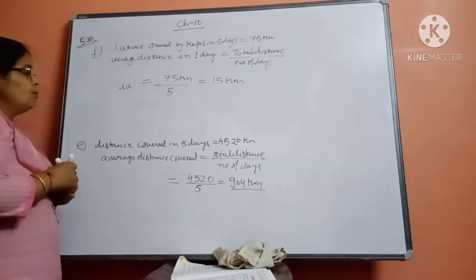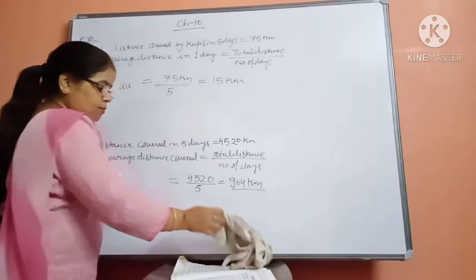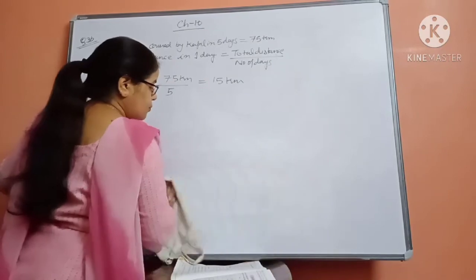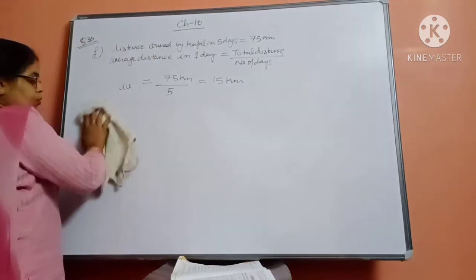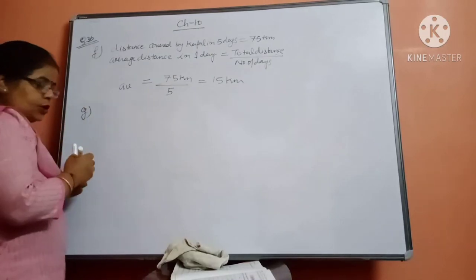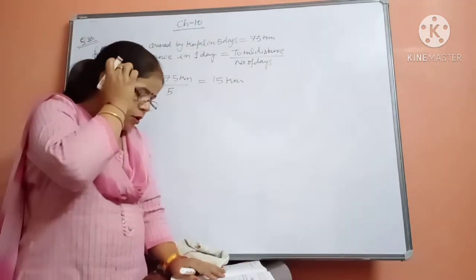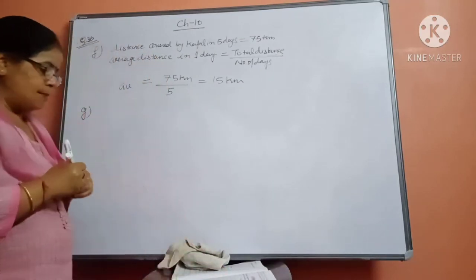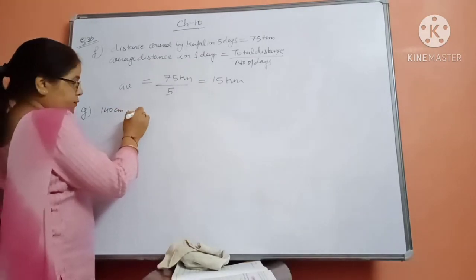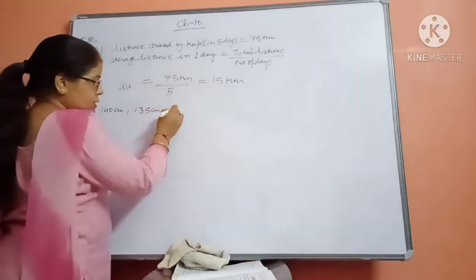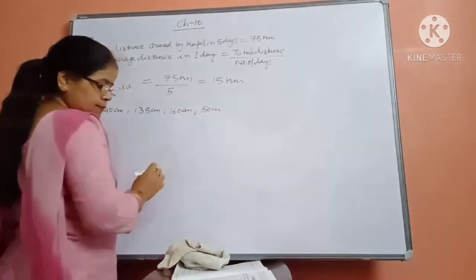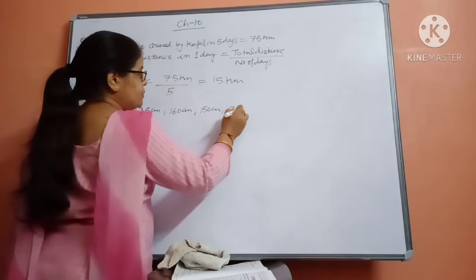Okay, now come to the last part of the question, that is G part of this question exercise. Okay, this will be the last part of the question and you will complete up to here, G part. And see that beta, what is the part? The height of 12 girls of a class 5 are, I am writing them, 140 centimeter, 135 centimeter, 160 centimeter, 150 centimeter, 130 centimeter,